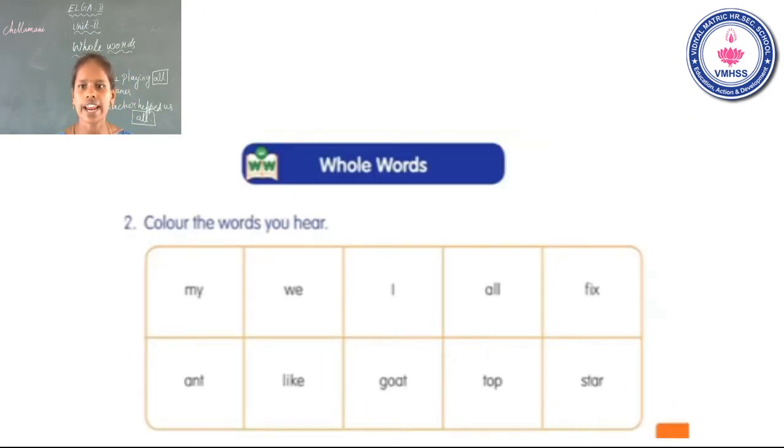Okay. See the slide, students. Whole words. Color the words you hear. This is your activity, students.